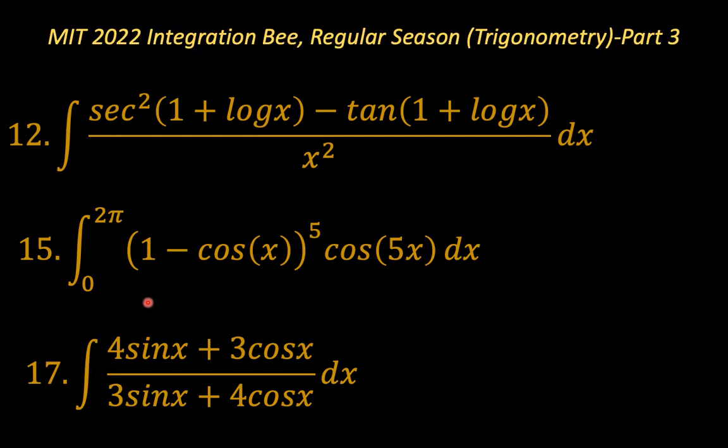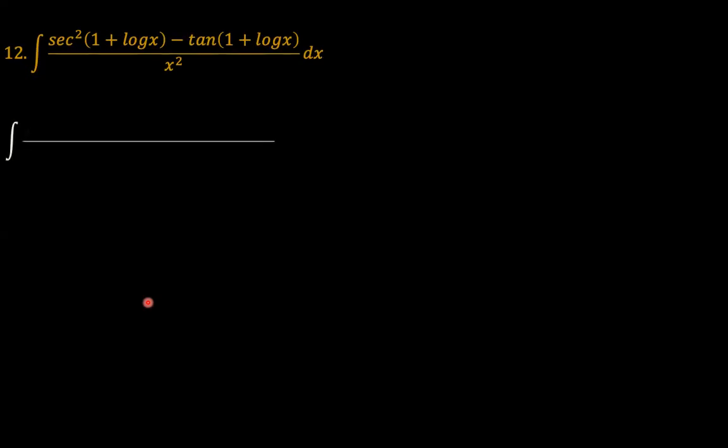So going on to the solution, let's begin with the first problem, problem number 12, which is the integral of sec squared of (1 plus natural logarithm x) minus tangent of (1 plus natural logarithm of x), over x squared.